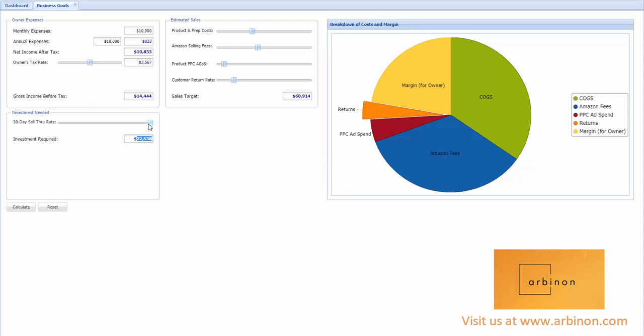So let's just break that into two parts. The part of that money that's going to come back to me in 30 days might be a little bit more. Let's say 60% of that stuff sells through, and I get my disbursement within the first 30 days. That helps me plan my cash flows, and how much money I'm actually going to make. So at 100%, I only need to put in a $22,500 investment, but I have to overcommit my capital spend in order to make that 60% of those products get sold within 30 days. So that's $37,500. It's a much different picture, much more realistic and truer to life.